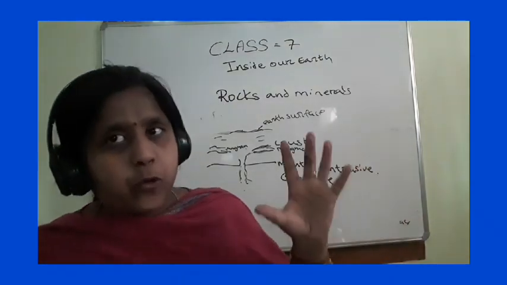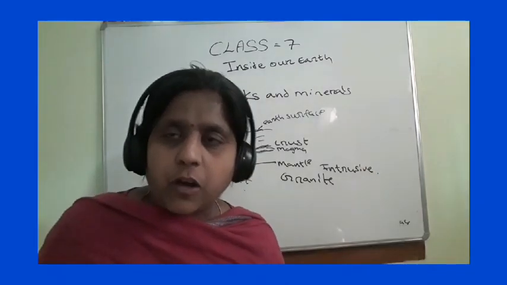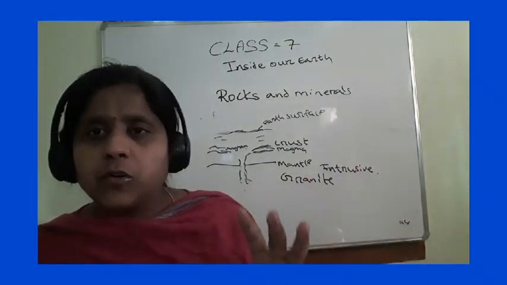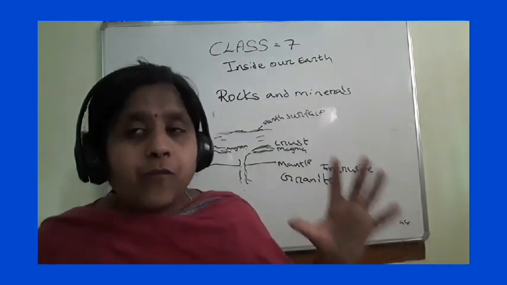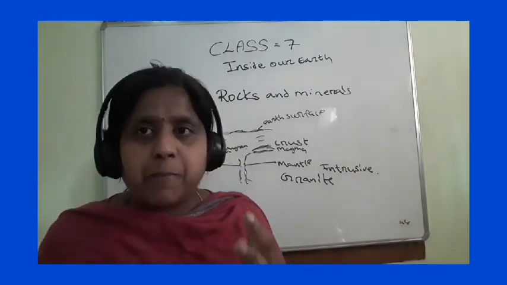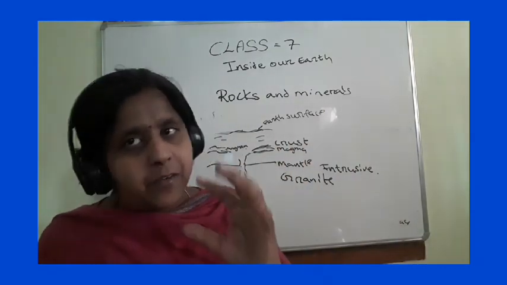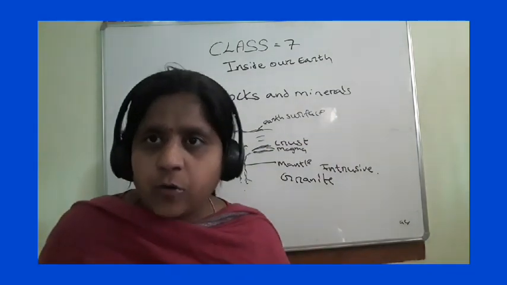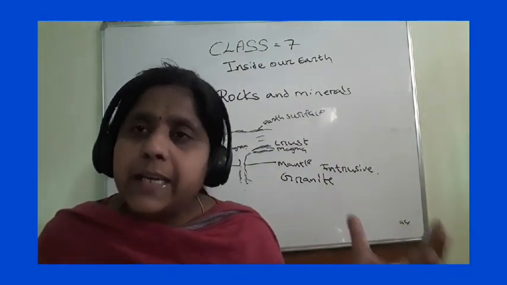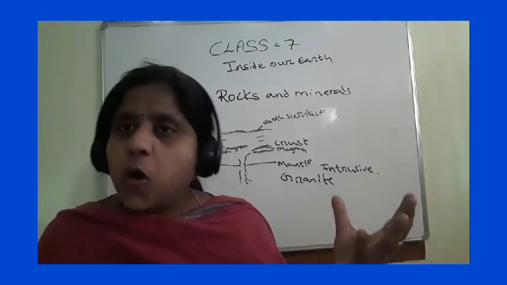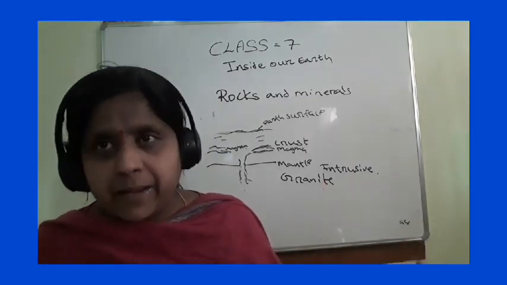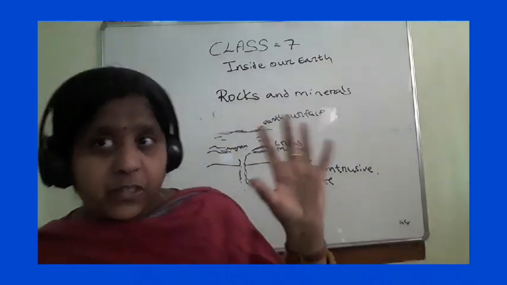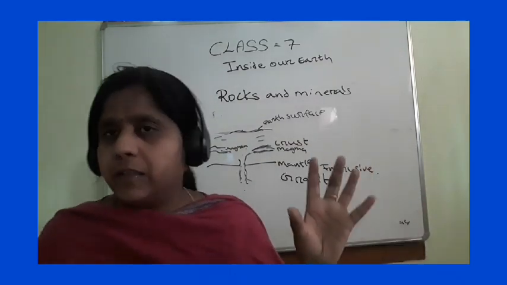Igneous rock is of two types, intrusive igneous rock and extrusive igneous rock. Extrusive: when the molten magma comes to the earth's surface, it forms lava, and this lava solidifies and cools down on the earth's surface. It is extrusive igneous rock. Example: basalt, the Deccan Plateau, which is made up of extrusive igneous rock.